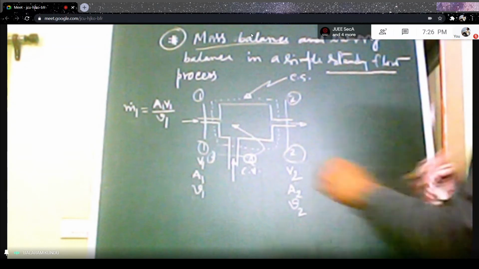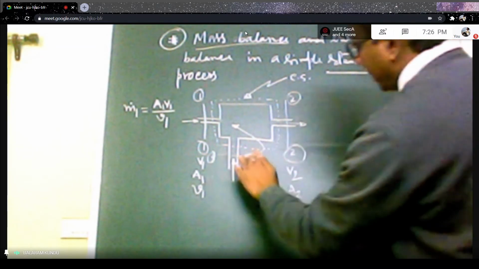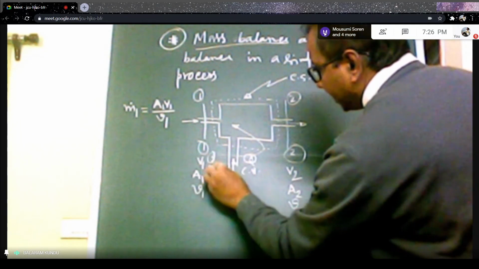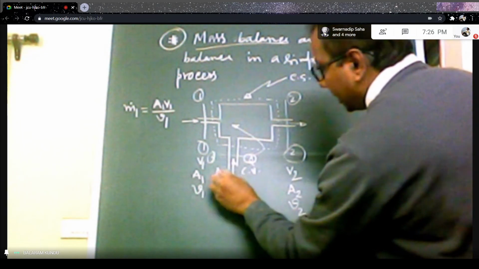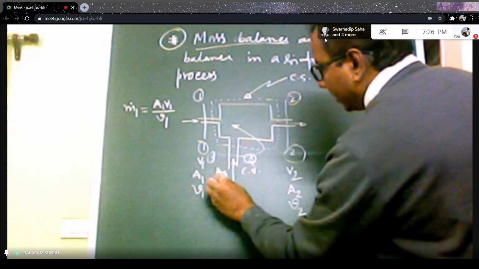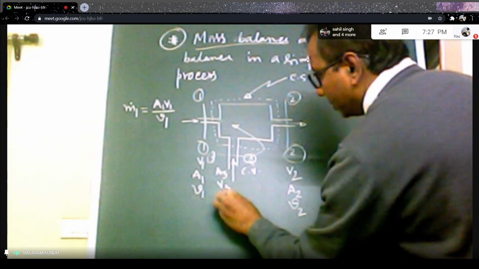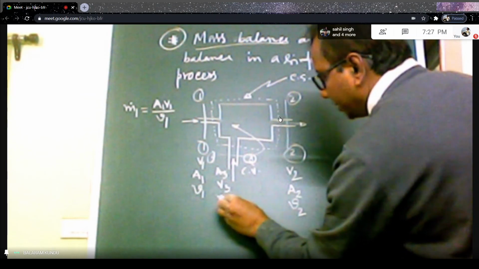And then at the 3-3 section, say cross-section A3 is a known quantity, and velocity say V3, and specific volume say small v3.